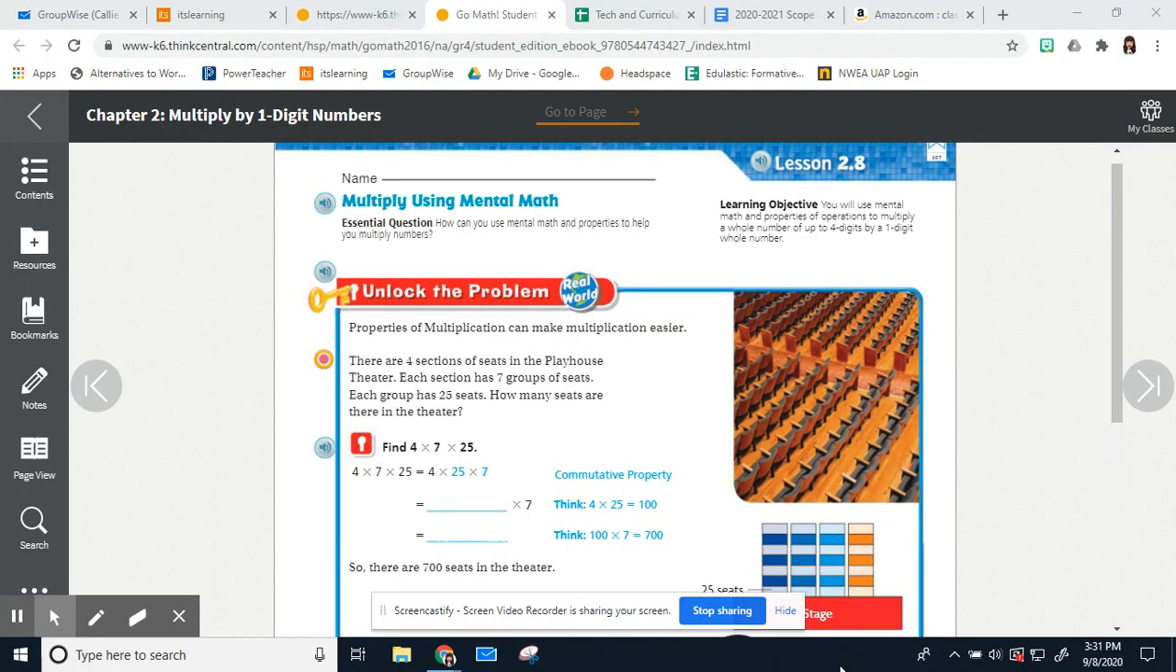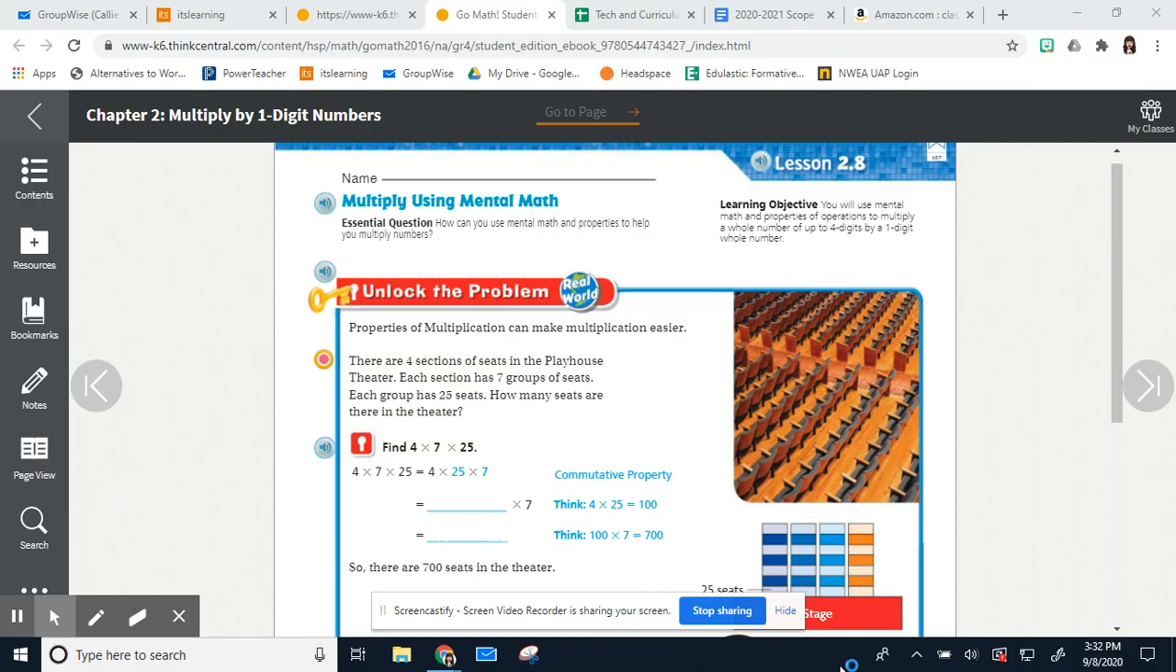We are on lesson 2.8, and that starts in your Go Math book on page 107. Today we are going to multiply using mental math. If you remember, a while back we also did addition with mental math, so this time it's just with multiplying. The whole idea is how we are going to group numbers in such a way that we can multiply easier. So let's look at our unlock the problem here.